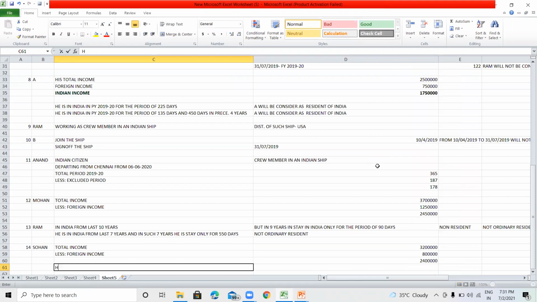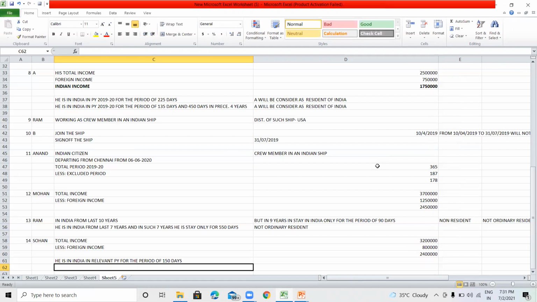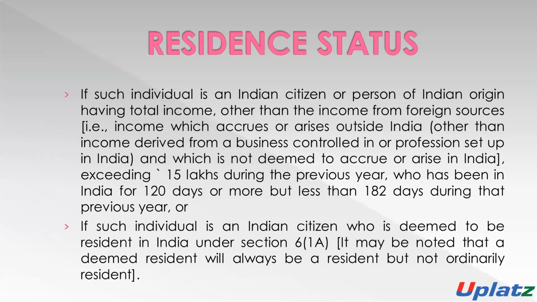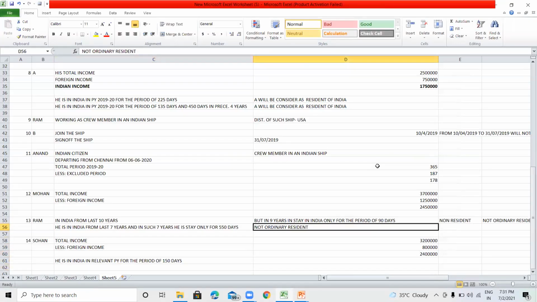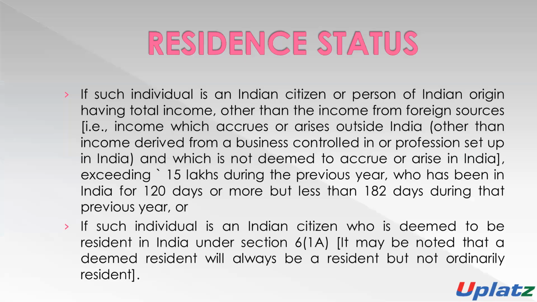He is in India in the relevant previous year for the period of 150 days, means more than 120 days but less than 182 days. Then he will be considered as resident but not ordinary resident.